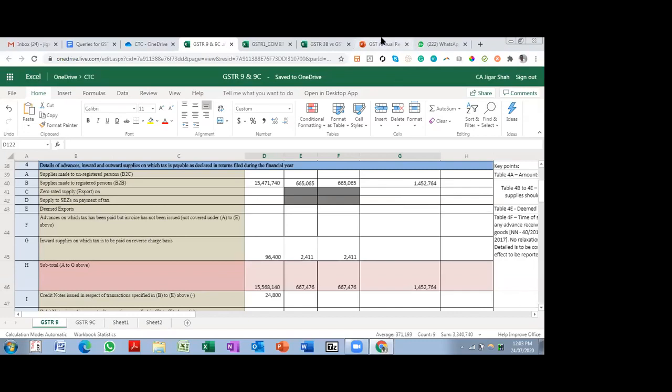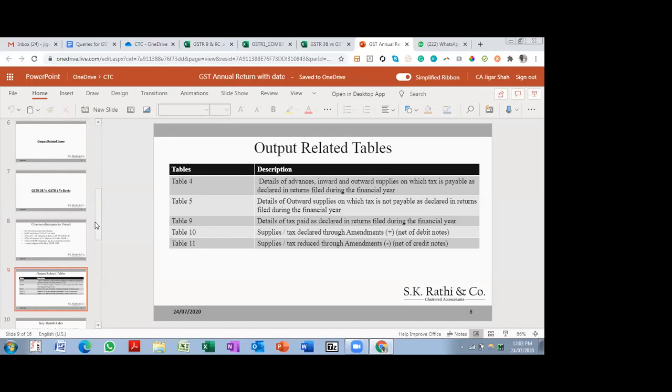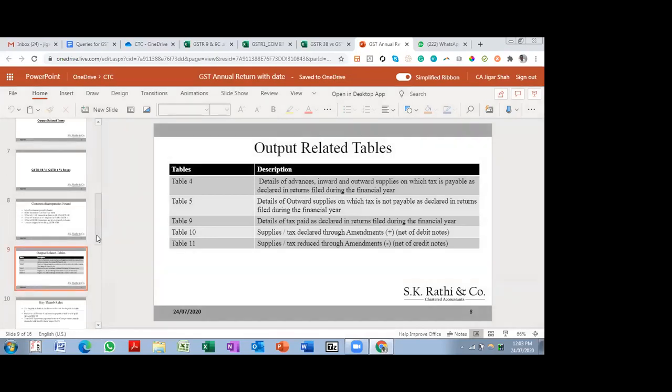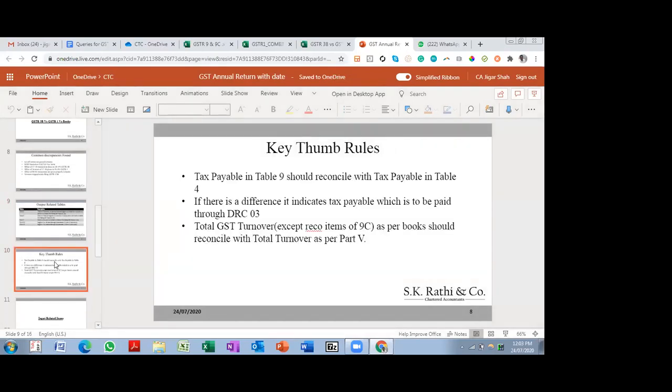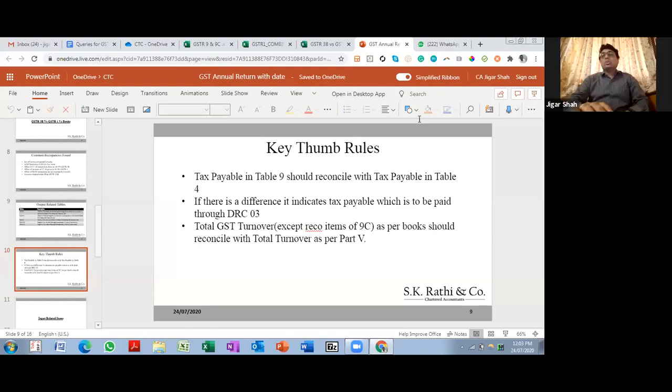Jigar, there's another question. Turnover of 1718 that has been declared in 3B, that is, the tax has been paid in 3B of 1819. So where do you disclose that then? Yeah, so this is an issue in the form, because the form has not adopted 1718's figures which are disclosed in 1819.